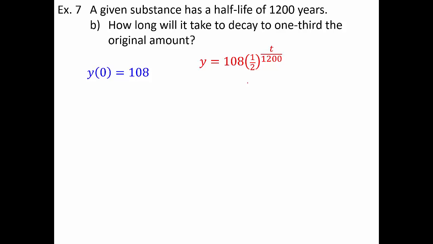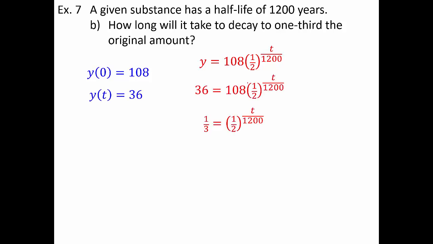So I'm looking for how long it'll take to decay to 1/3 the original amount. How long is t? We're solving for t when y is 1/3 of 108. Now I could either just write that as 1/3 of 108 and plug that in and allow the 108 to cancel out, or I can recognize, oh, 1/3 of 108, that's 36. So 36 equals 108 times the exponential, but when I divide, I'm right back to 1/3. That original amount actually doesn't matter. Regardless of what that original amount is, it's going to take the same amount of time to decay to 1/3 of the original amount.